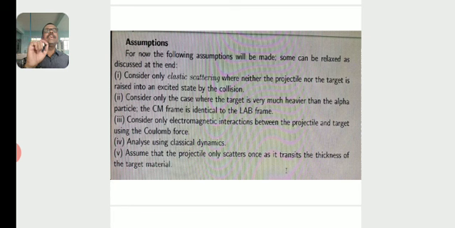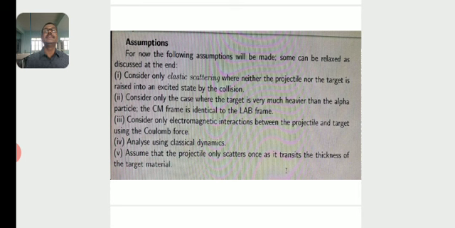Consider only the case where the target is very much heavier than the alpha particle. So the assumption is that the target is heavier than the projectile. The nucleus is heavier than the alpha particle.